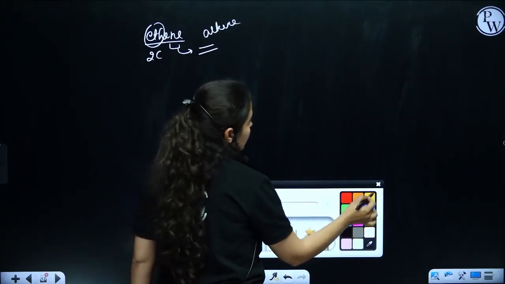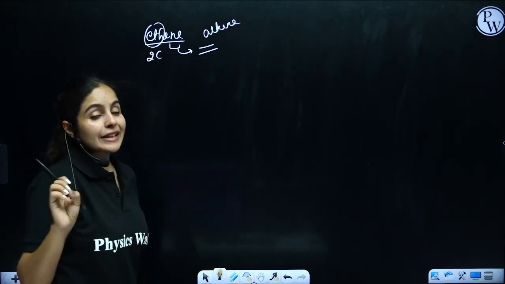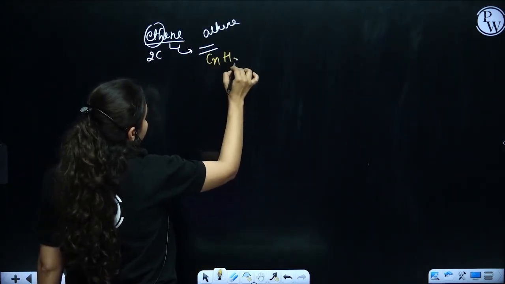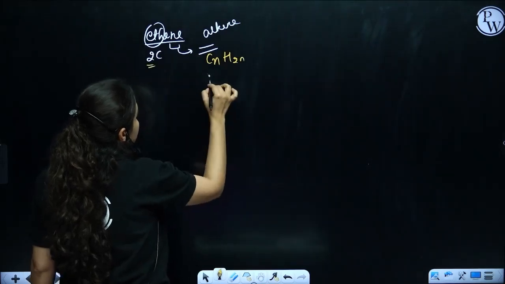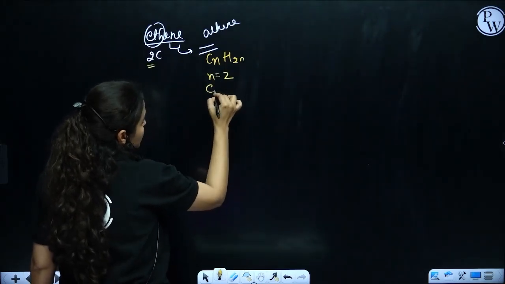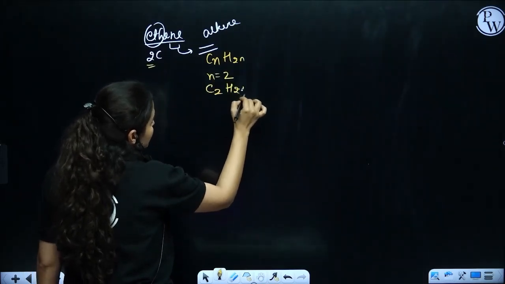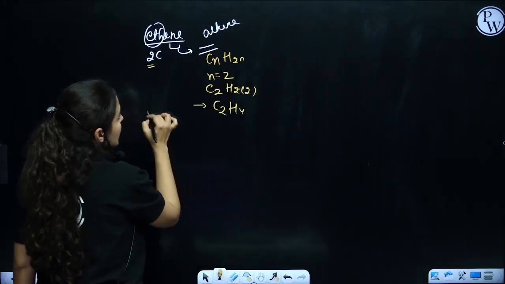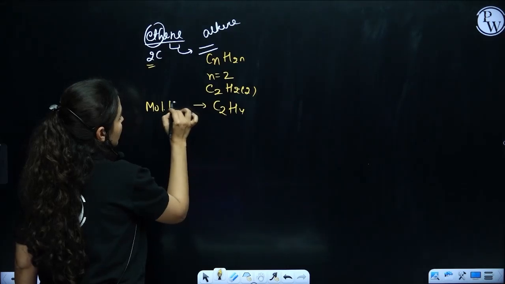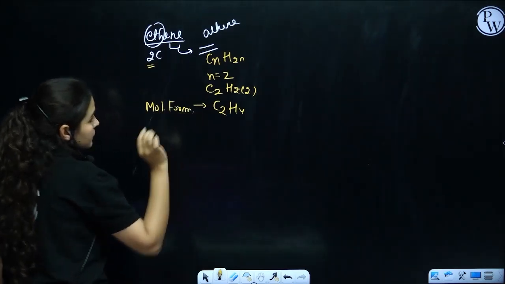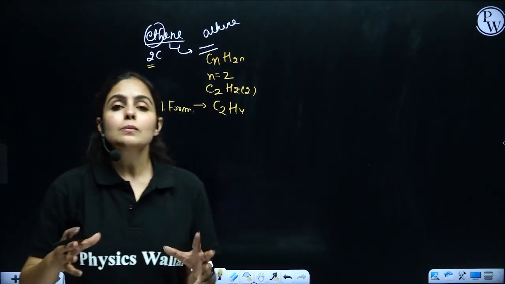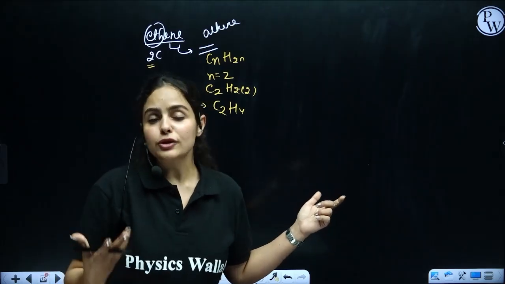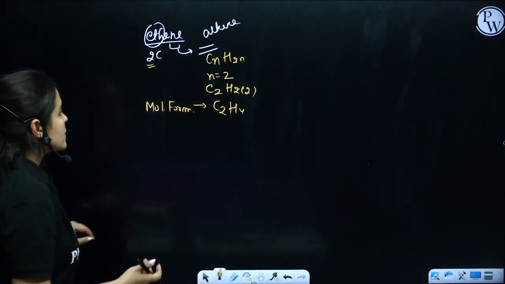Now, you know that there is a general formula or a secret key for every family, and the alkenes' secret key is CnH2n. We know that n is the number of carbon atoms, which is 2. So if I apply this, I will get C2H4. What is C2H4? It is the molecular formula. Now, using this molecular formula, it's easier for me to make a structure. Now, what is the structure of ethene?